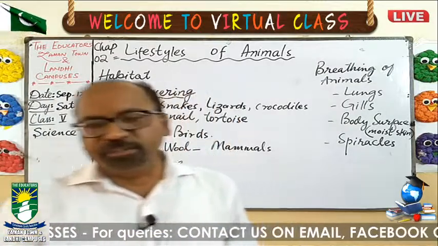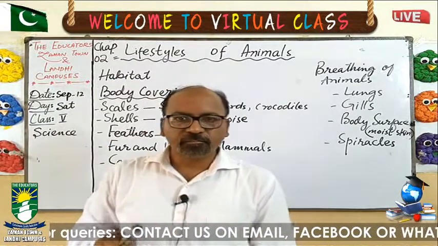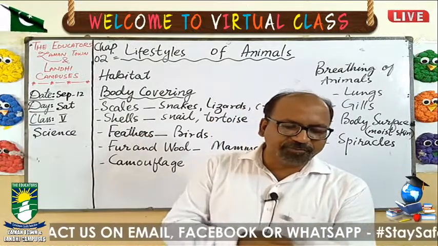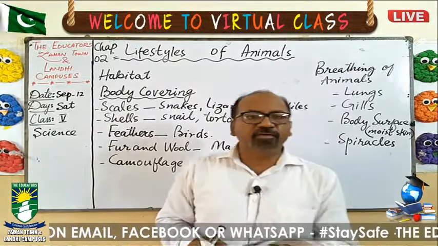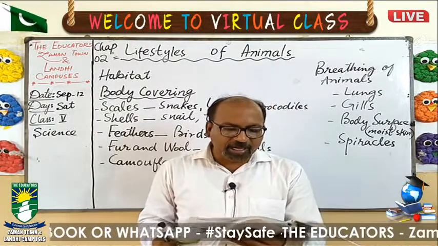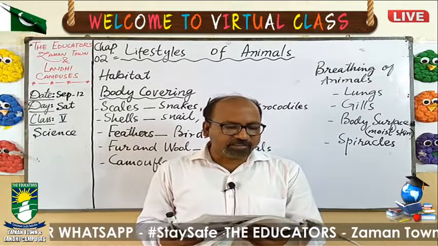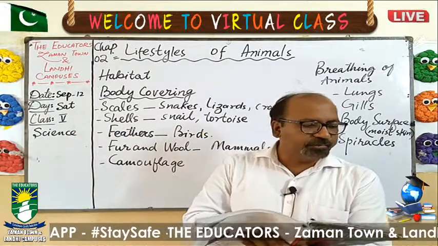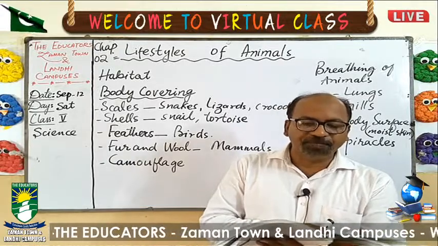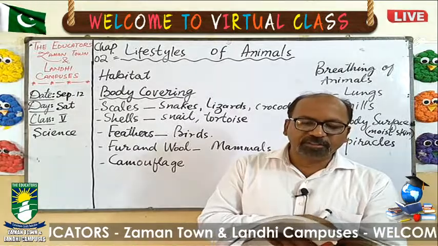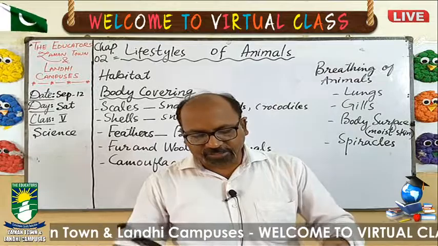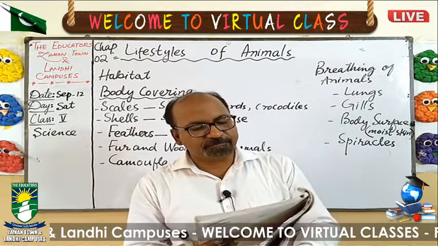Now come towards the homework. The homework is related to the topics which we have discussed: habitat and body covering like scales, shells, feathers, fur and wool, camouflage, and breathing in animals like lungs, gills, body surface or moist skin, and spiracles.